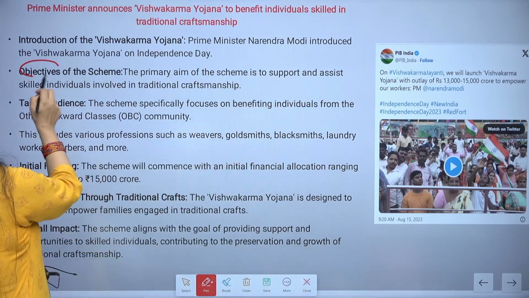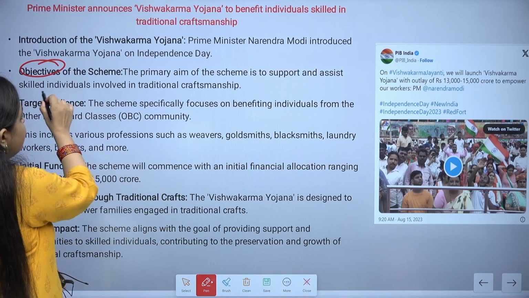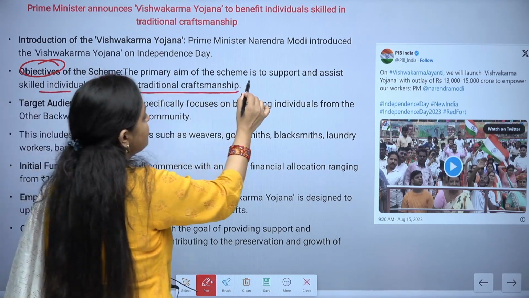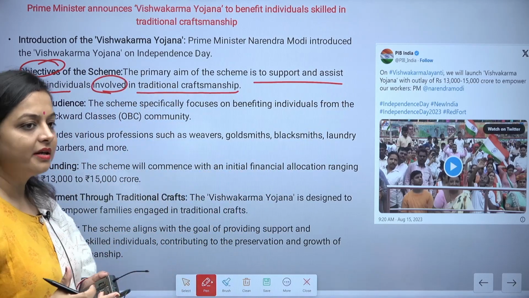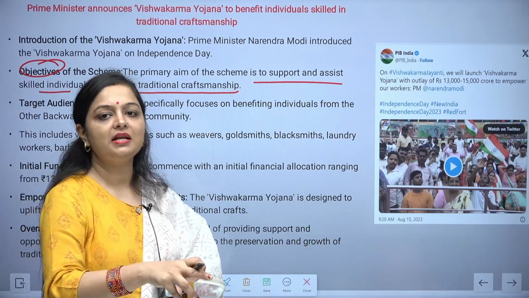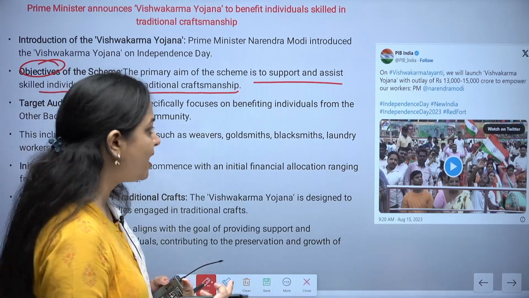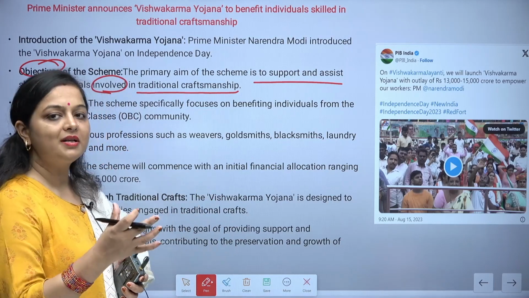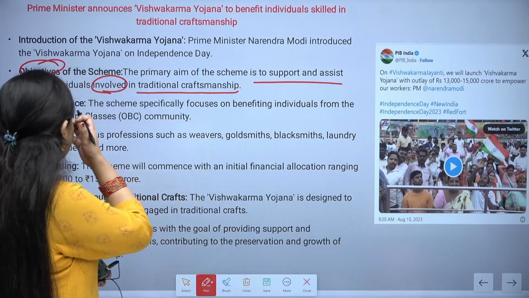So what are the objectives of the scheme? The objective is to support and assist skilled individuals involved in traditional craftsmanship. So whoever people are involved in that, they will be actually helping them out in order to support it and in order to make them flourish in that way.